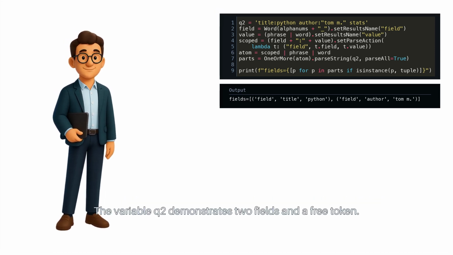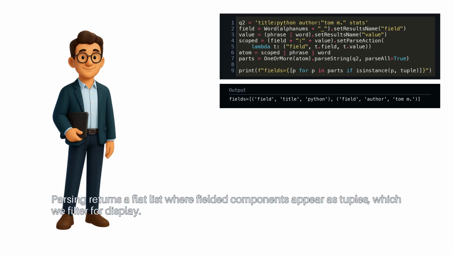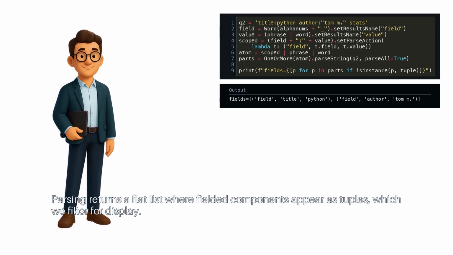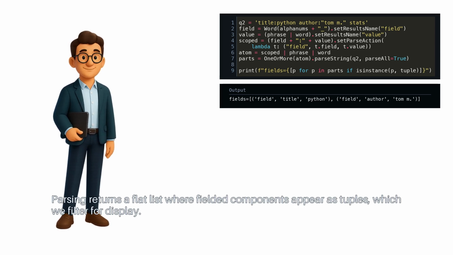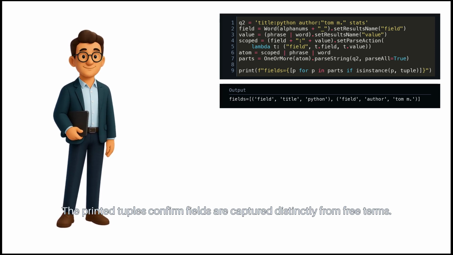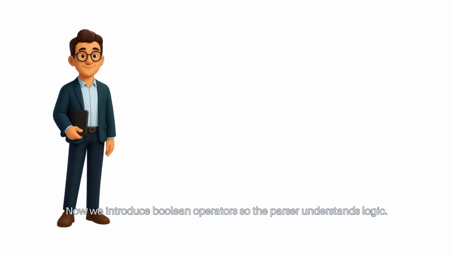The variable q2 demonstrates two fields and a free token. Parsing returns a flat list where fielded components appear as tuples, which we filter for display. The printed tuples confirm fields are captured distinctly from free terms. Now we introduce Boolean operators so the parser understands logic.